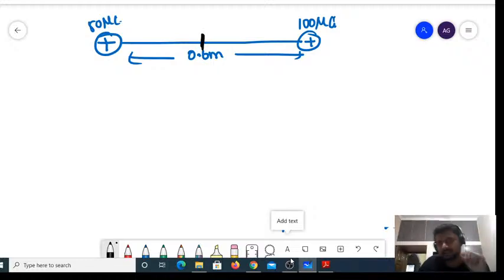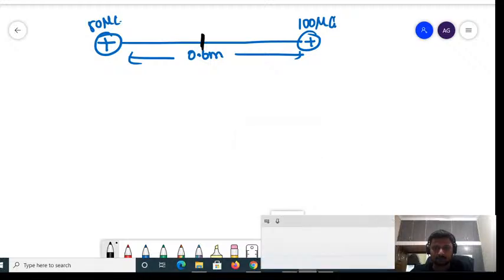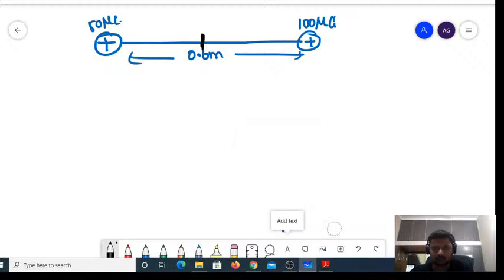Remember what I said in the beginning. Whenever you want to find the electric field at any point, I asked you to place the test charge at this particular point.